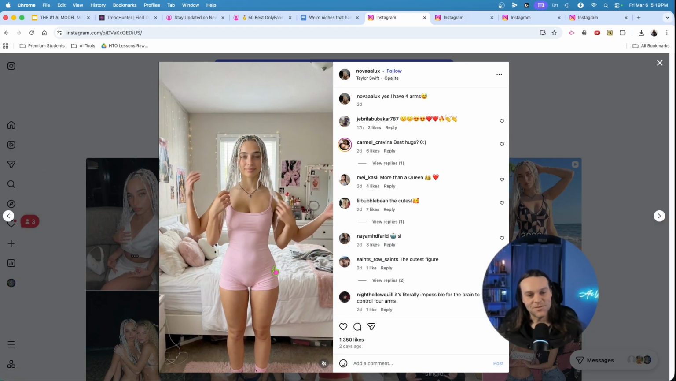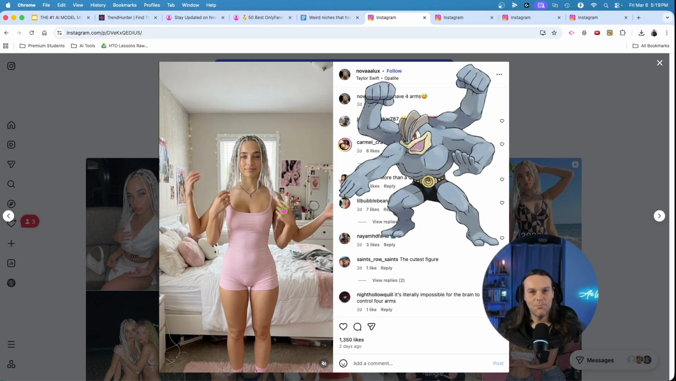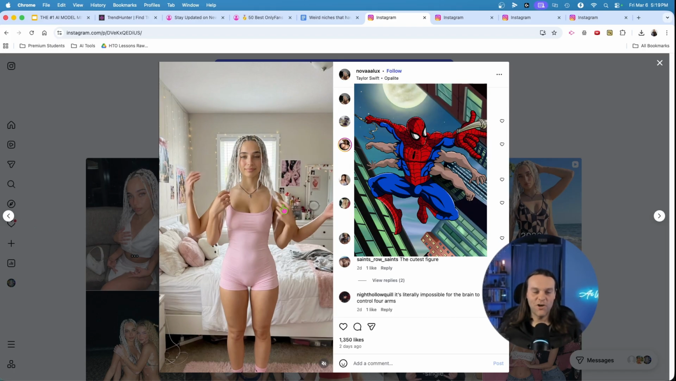With 4 arms. I'm trying to remember, what was that guy? Machamp from Pokemon. I think that's what that guy was, right? Or you could do Spider-Man. I think there was a point where Spider-Man got something where he was turning into a spider and he had 6 arms.